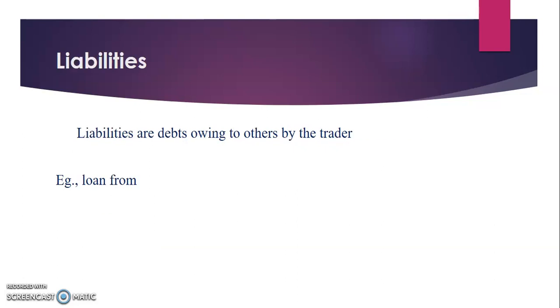The next one is liabilities. Liabilities are debts owing to others by the trader. If the business or the sole proprietor took a loan from the bank, that loan is called a liability of a firm. So assets in Tamil are சொத்துக்கள், and liabilities are called in Tamil பொறுப்புகள்.